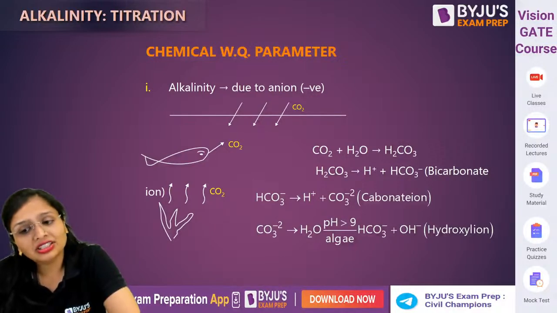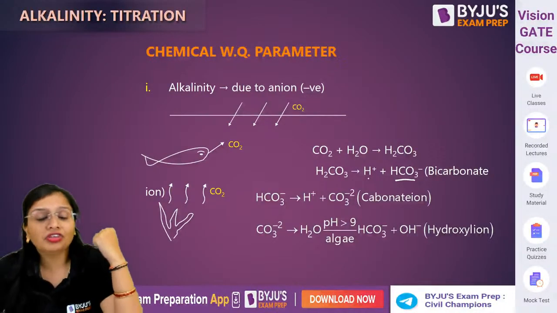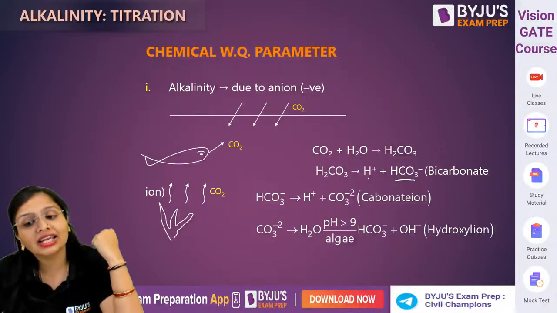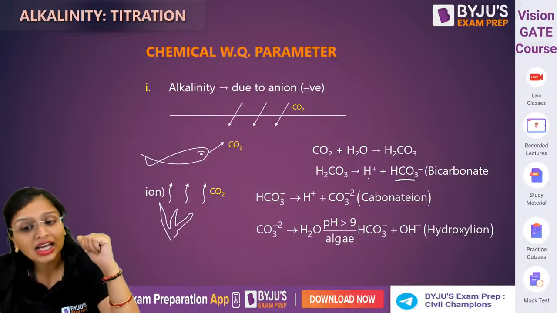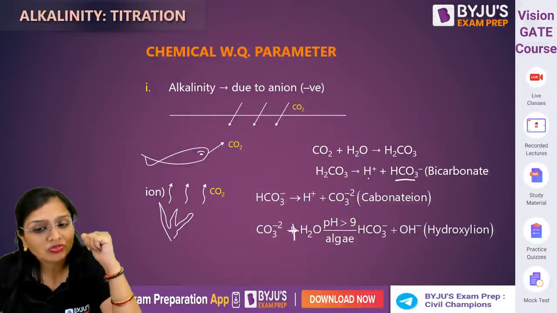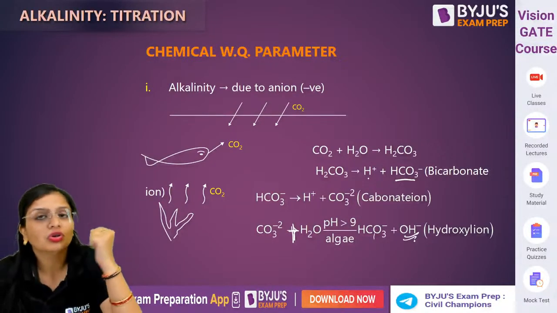Carbonic acid will dissociate into H plus and HCO3 minus, which is the bicarbonate ion, so it will impart bicarbonate alkalinity. This bicarbonate ion will further dissociate into H plus ion and carbonate ion, so now we will get carbonate alkalinity. This carbonate ion will combine with water and form bicarbonate ion plus OH minus ion, so this will give you caustic alkalinity.